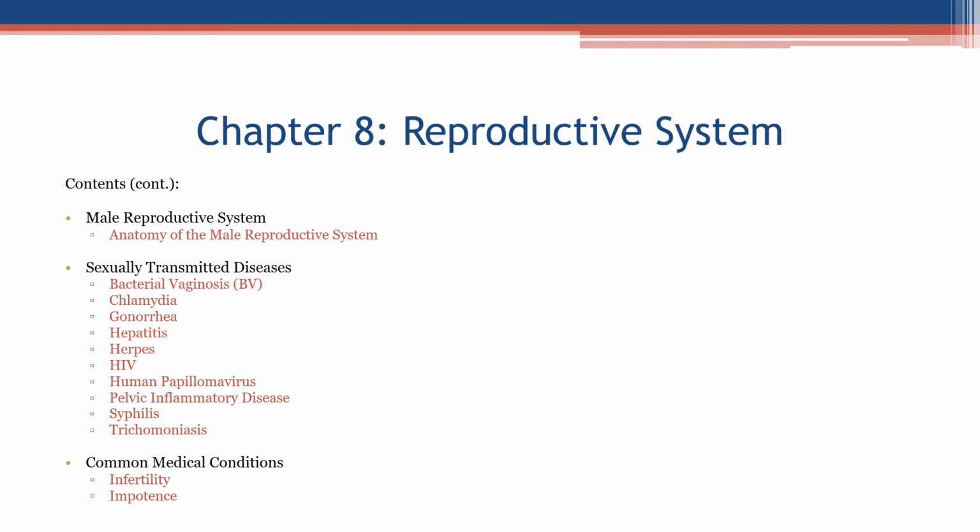Sexually transmitted diseases: Bacterial vaginosis, BV, Chlamydia, Gonorrhea, Hepatitis, Herpes, HIV, Human papillomavirus, Pelvic inflammatory disease, Syphilis, Trichomoniasis. Common medical conditions: Infertility, Impotence.